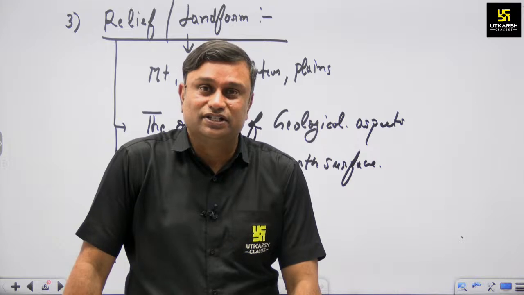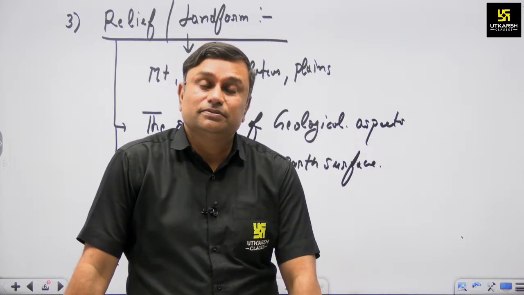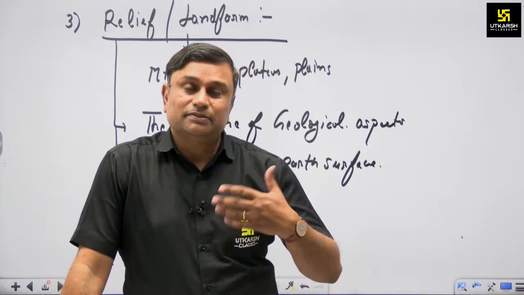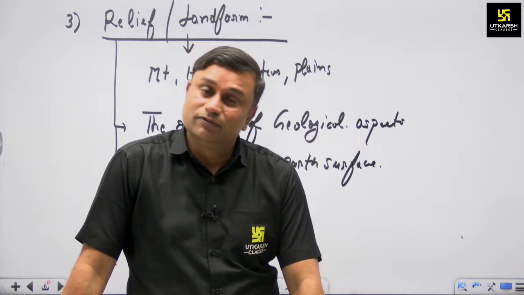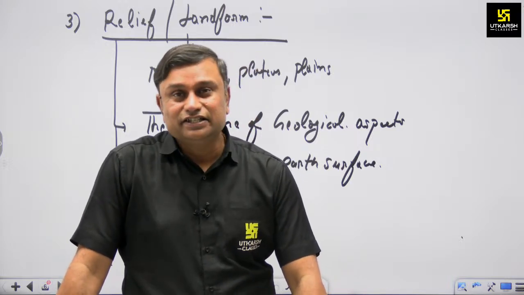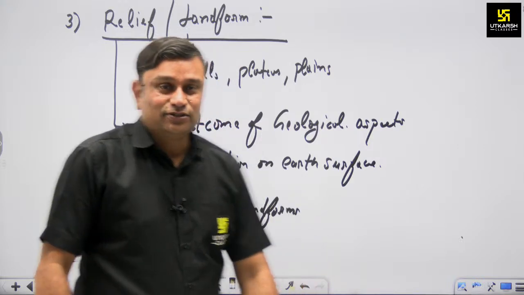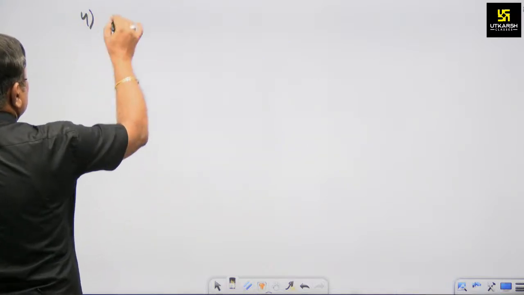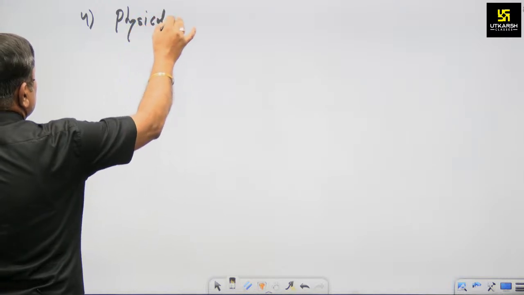ठीक है, रिलीफ फीचर्स जो माउंटेन है. And why do we have to study the relief features? Because on the basis of relief features, when we study the climatic condition, vegetational aspect and soil along with relief features, then the study is known as a physical region study. So the fourth section is physical features.